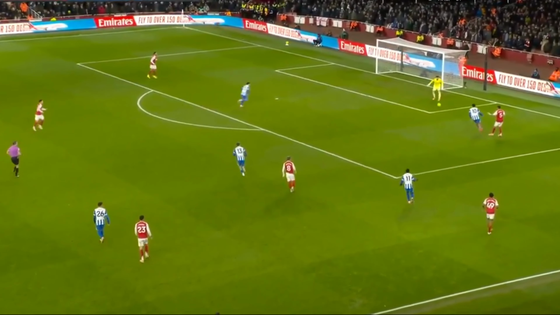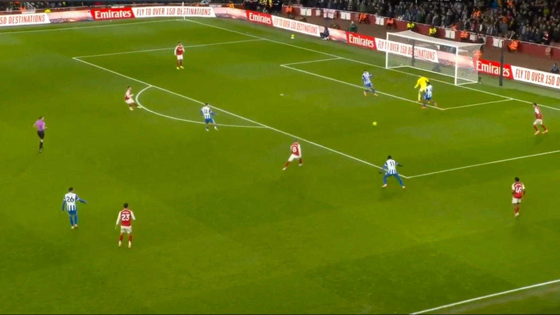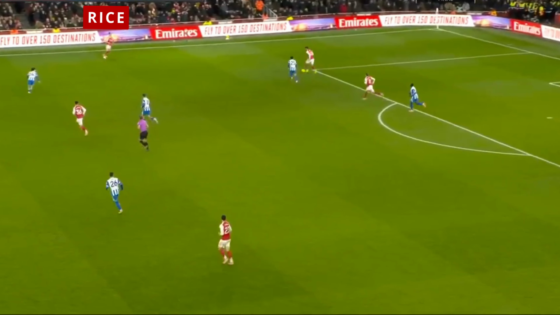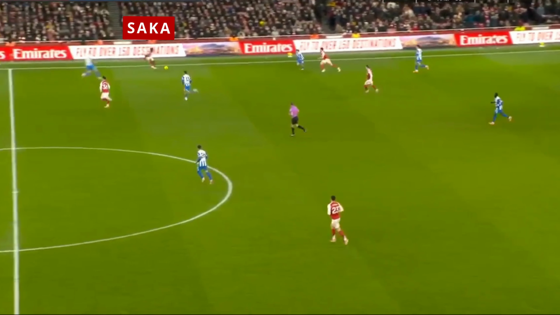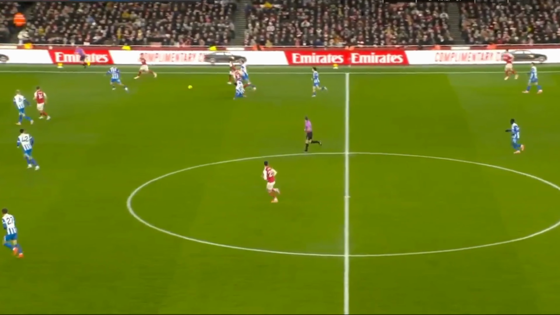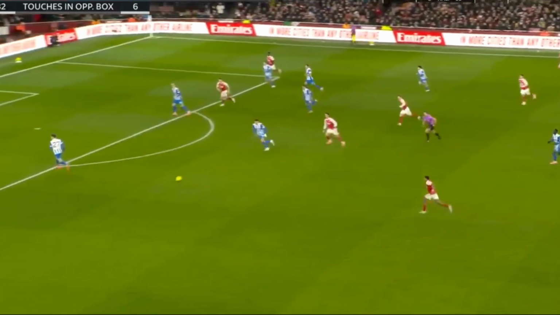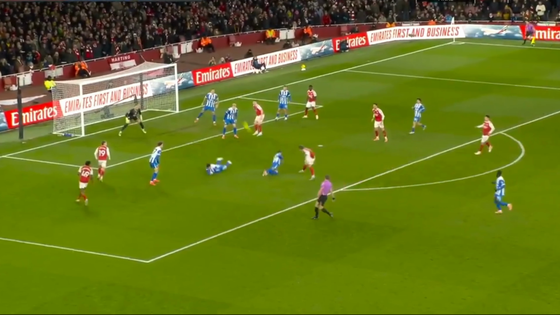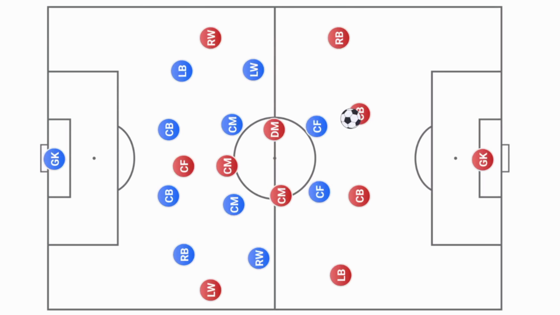Again in this clip, the Arsenal goalkeeper has the ball and the opponent presses high. Odegaard receives the pass from the goalkeeper and passes it to Saliba, with Rice on the flank. This time, Zubimendi moves ahead and Saka drops to receive the ball from Rice. Zubimendi goes wide on the flank and Arsenal attack with 6 players. Marino in center switches to the side for Trossard, who makes it up for Odegaard, and a crucial block saved Brighton there. Mid block and final third are the main zones where Arsenal do their business.